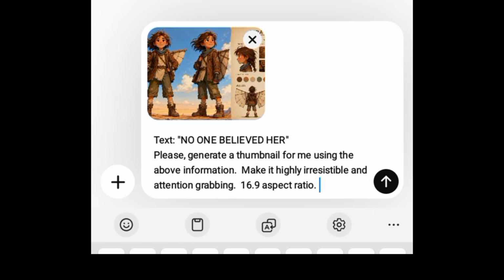So I'm saying text, no one believed her. Then I also said, please generate a thumbnail for me using the above information. Make it highly irresistible and attention grabbing. Use 16:9 aspect ratio.